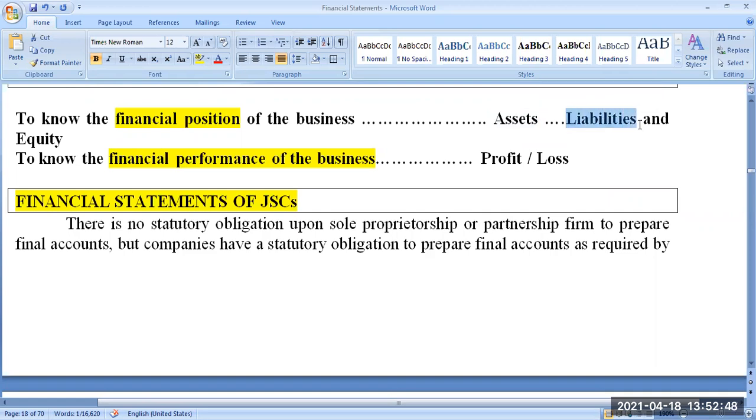Assets mean all tangible and intangible assets, such as goodwill. Whether it is tangible or intangible, accepted. Assets mean anything which you own, and you have control over.